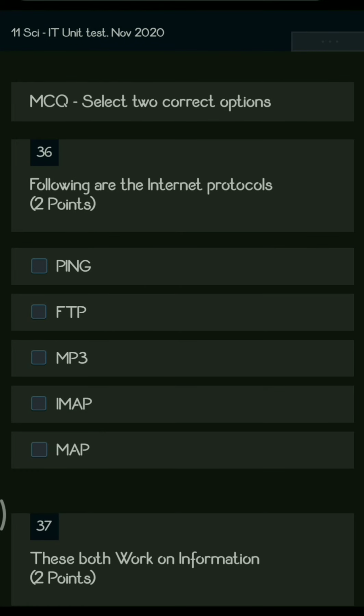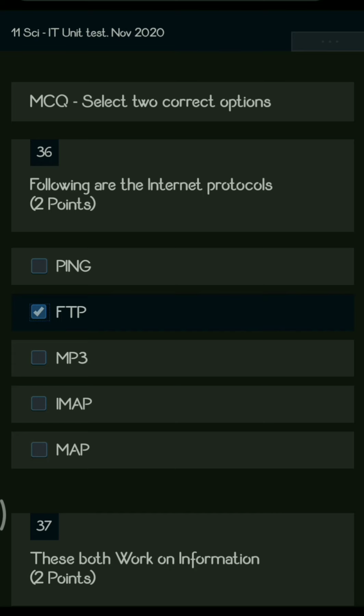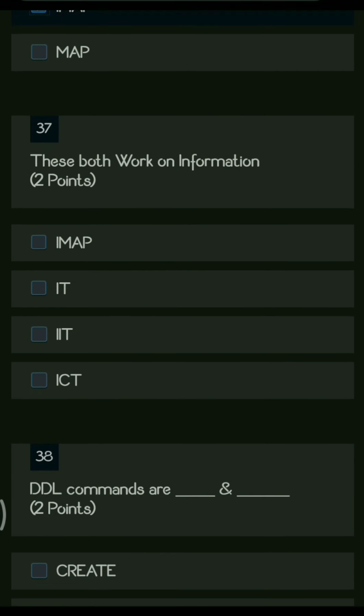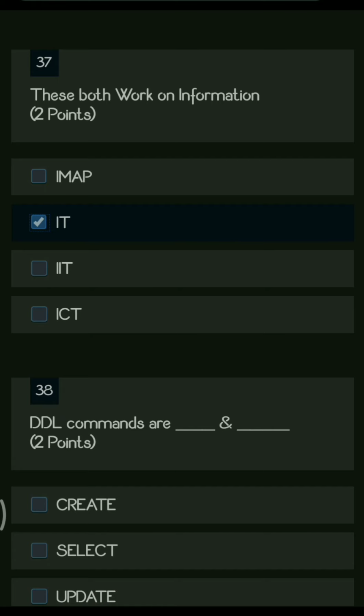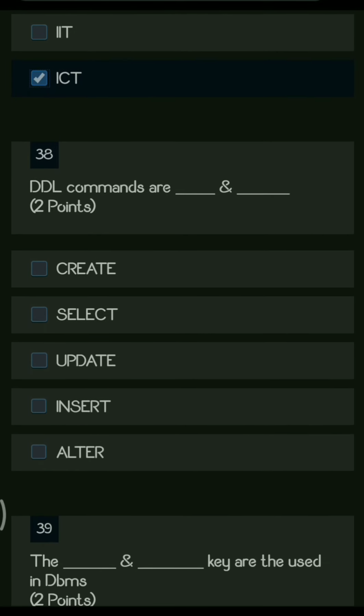Now the next section is MCQ with two correct options. So here the first question is internet protocols. So you have the options like PING, FTP, MP3, IMAP and MAP. So the right internet protocols are FTP, that is file transfer protocol, and IMAP protocol. Next question. These both work on information. So the options are information technology, that is IT, and information communication technology, that is ICT.